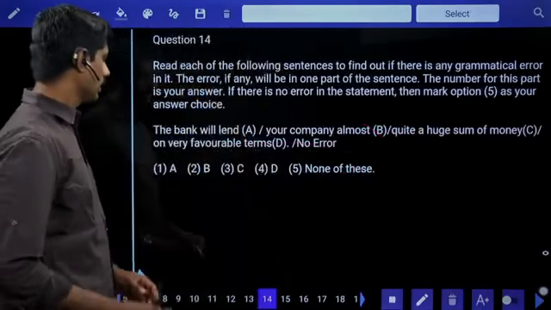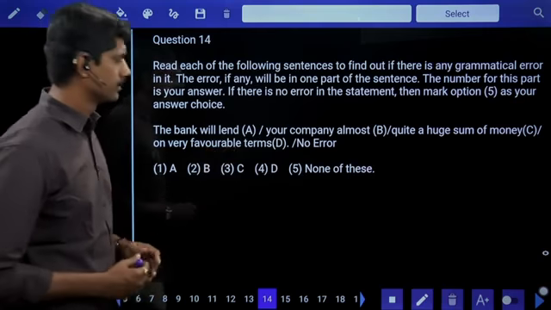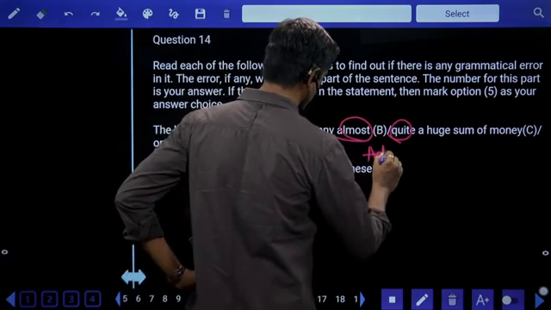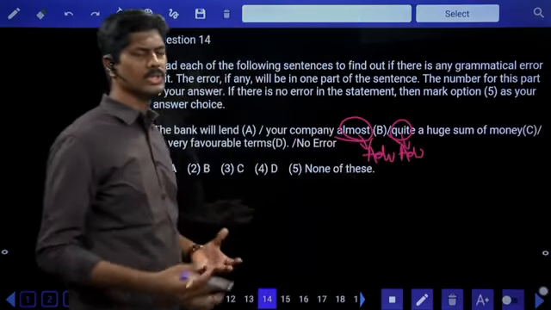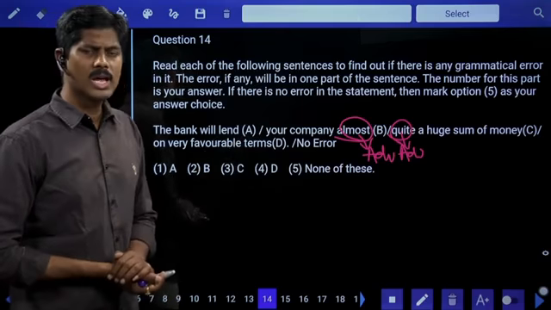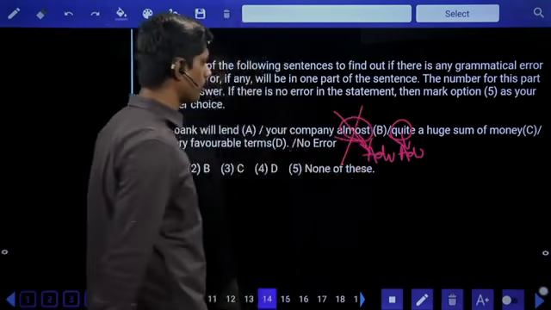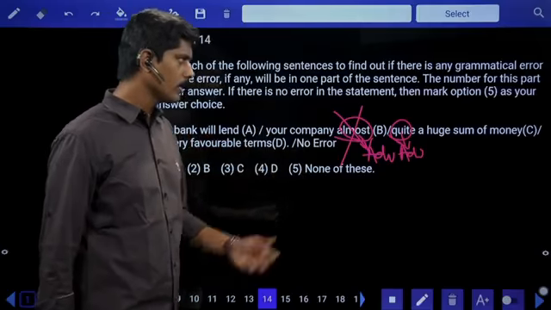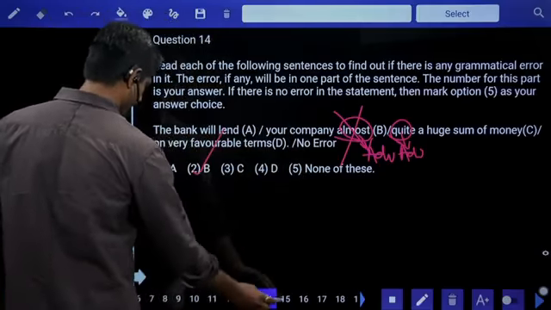Now error location. The bank will lend your company almost quite a huge sum of money on very favorable terms. Almost quite, both are adverbs only. Almost is adverb, quite is adverb, and both of them have similar meaning. Hence, both are not needed at the same place. We need to delete one. I would like to delete the first one. Almost is not needed. Delete almost. So it will lend your company quite a huge sum of money. Not almost. So delete B, second option.